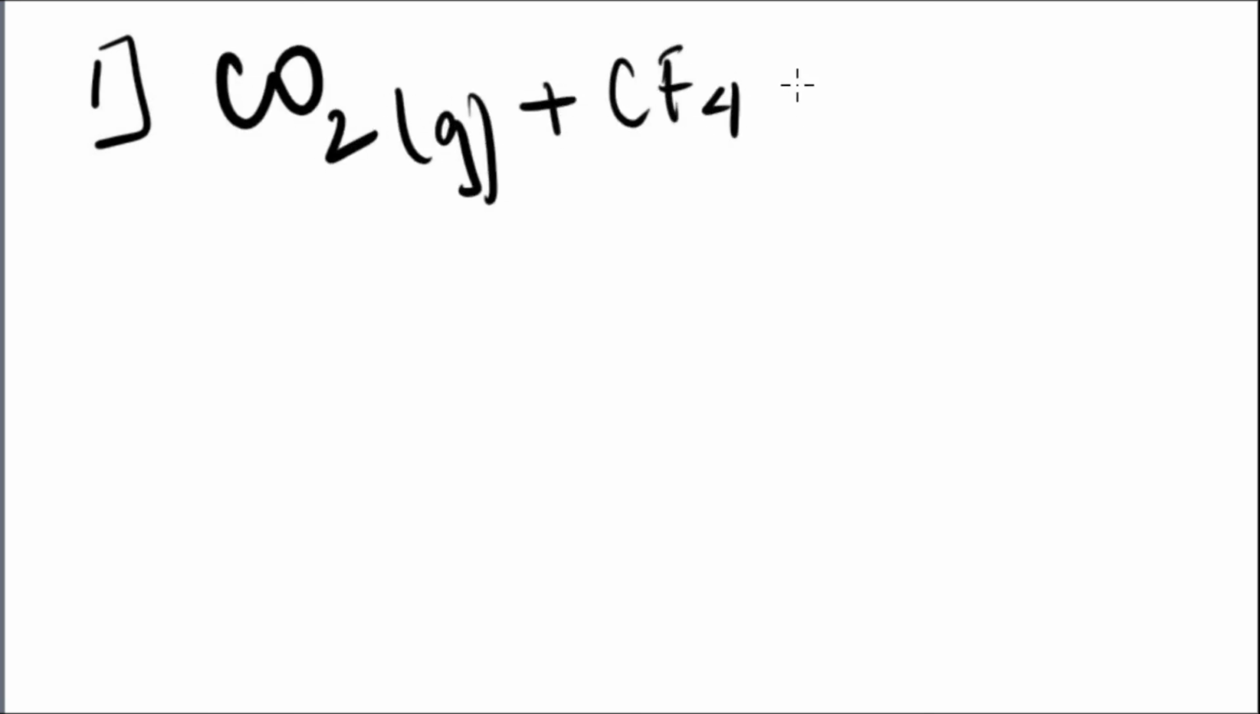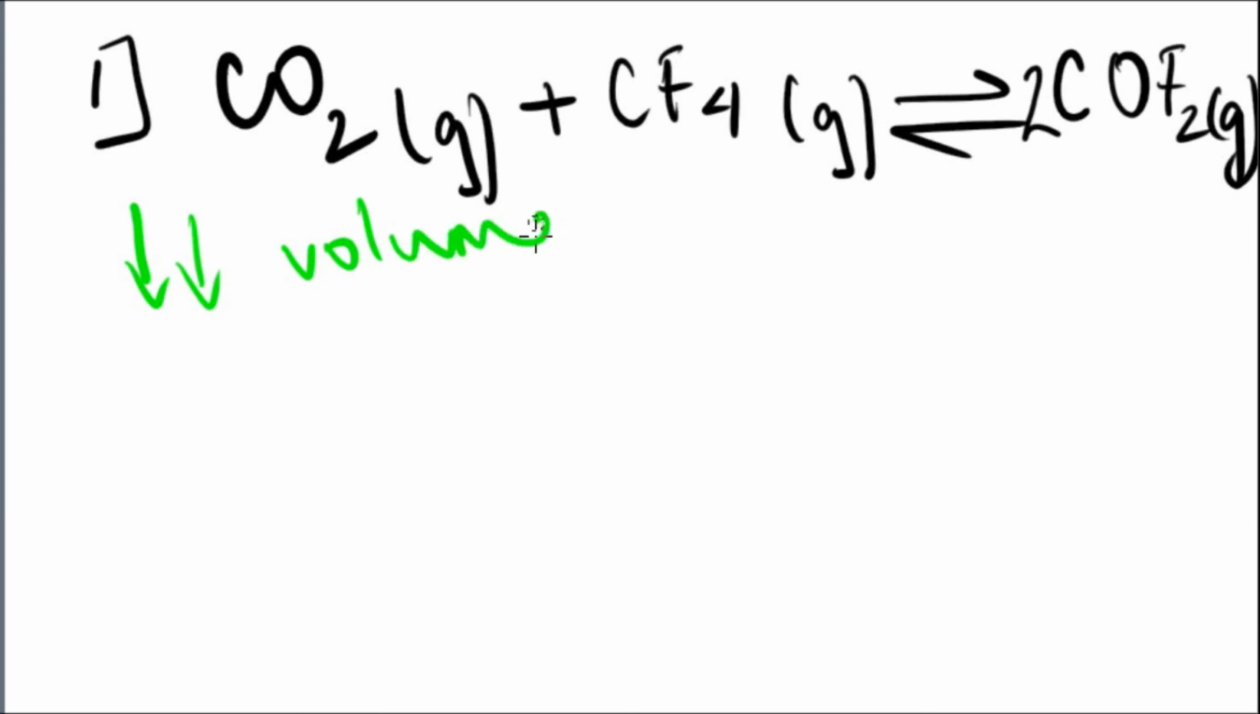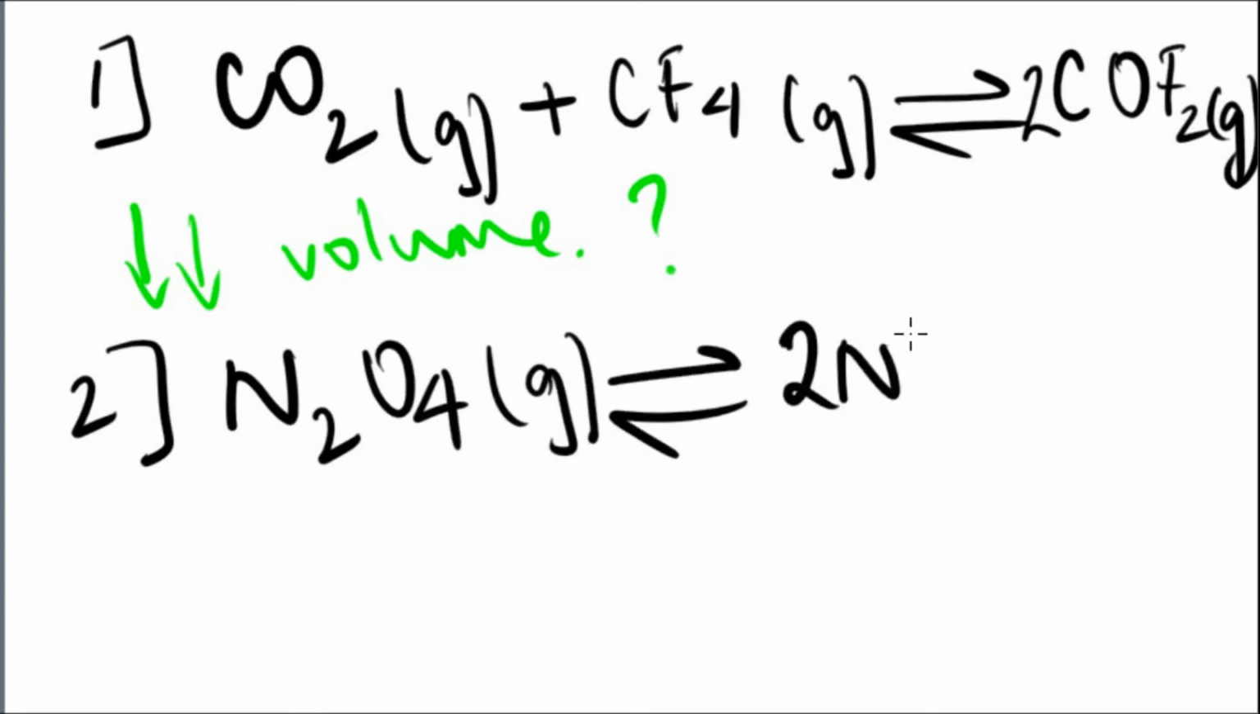Alright, our homework for today, I will give you 3 reactions and I will give you some changes in parameters, and you have to tell me the direction which the equilibrium will shift. Okay, the first question is carbon dioxide. Look at the state of the compound, so gas, and you have carbon fluoride. So what will happen if you decrease the volume in this reaction? In the second question, what will happen if you increase the temperature? It is an endothermic reaction.